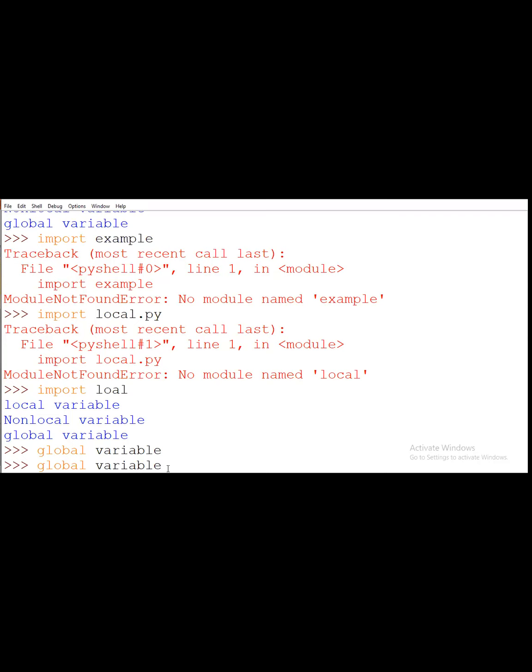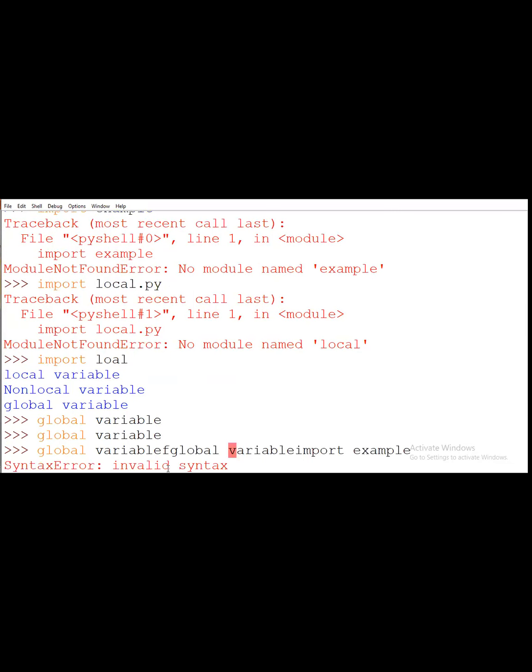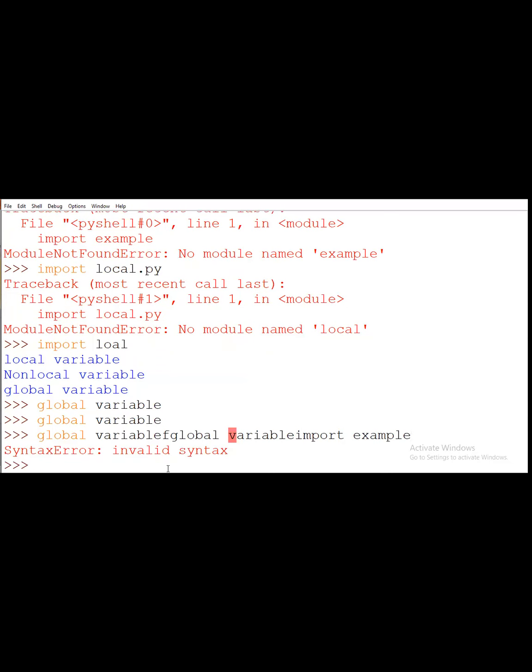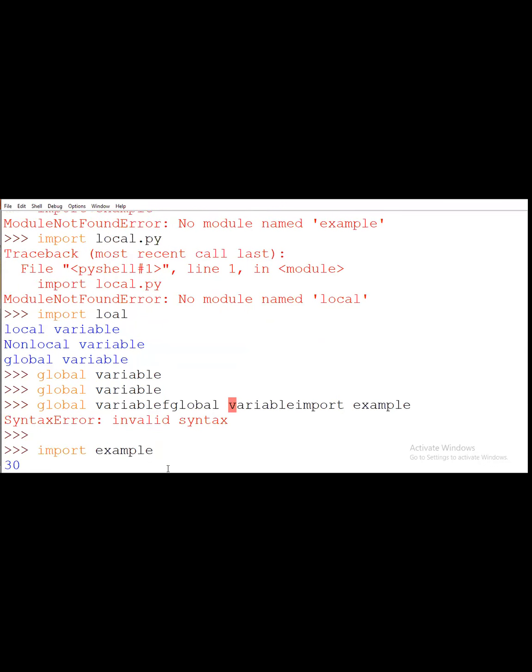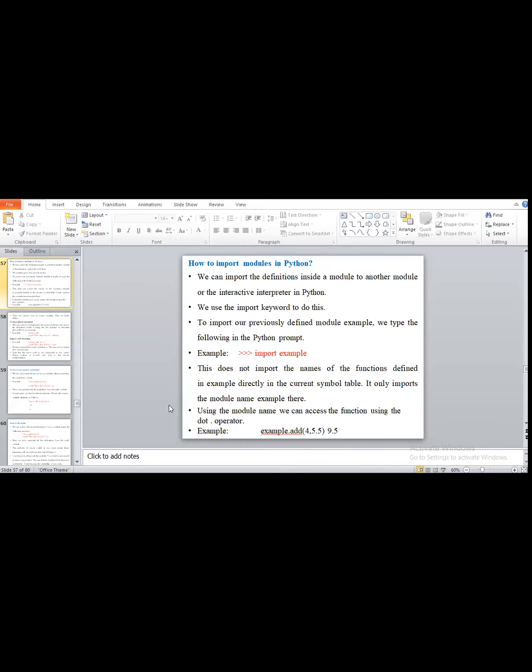I will write here import example. So you have to see here, it will be displaying the 30. Means what? By using the import function we are directly accessing the value of our program. We call it a user defined module.